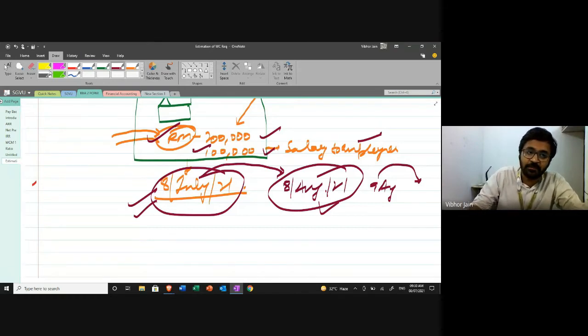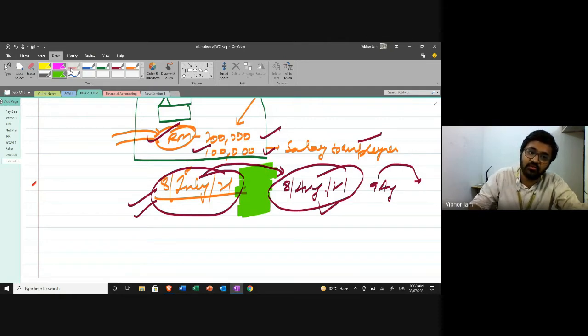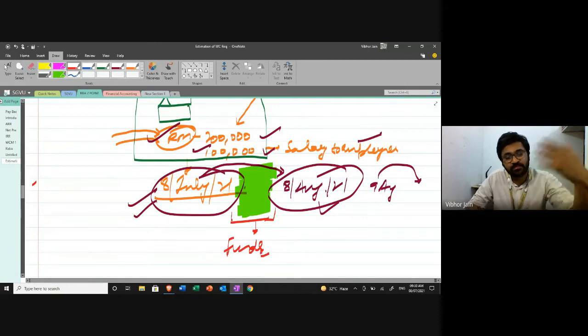So this time gap between purchase of raw material and realizing money from the sales, I have to manage. I have to arrange the funds for this time period. Because the business is not going to shut down, right?